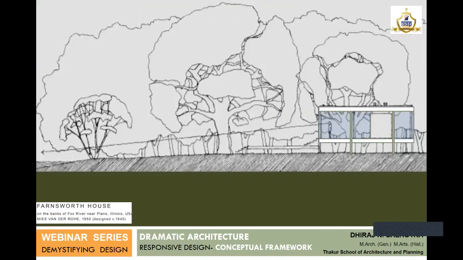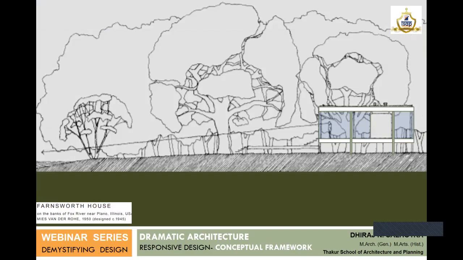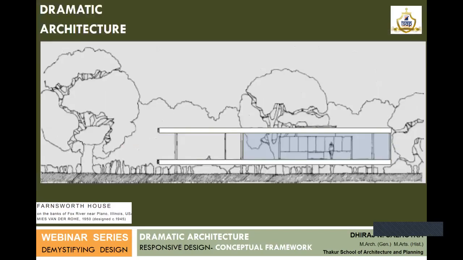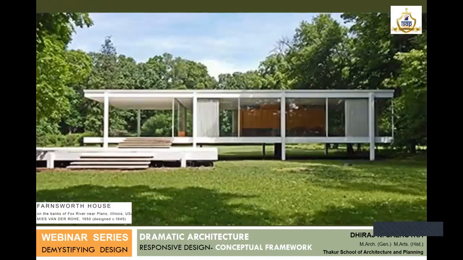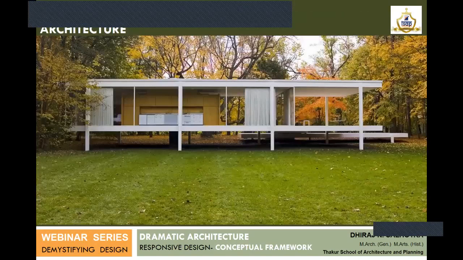This building is a very outstanding project, and it is very dramatic. Yeah, the kind of views that it offers to the persons who are occupying the space, and specifically the color white was chosen. Now this is a building which does nothing, which just sits on the site, calmly, and everything else is done by the nature around. The meaning of this sentence will be clear when we go further. Yeah, this is a project where the building just sits silently and allows the nature, or lets the nature, to do everything around it.